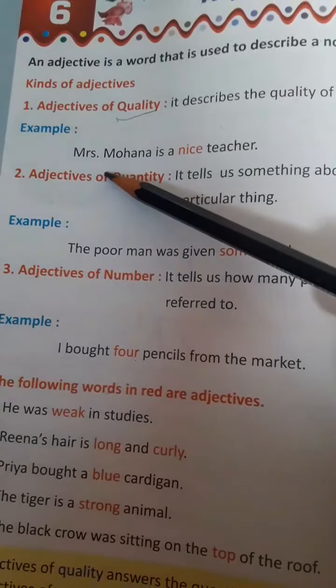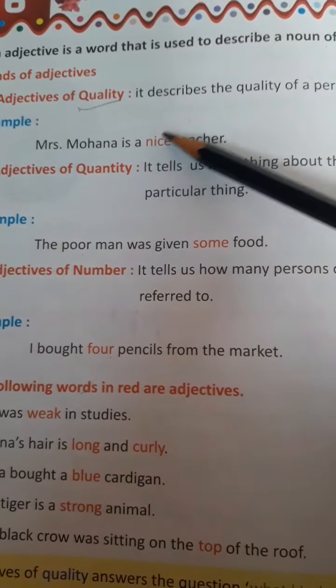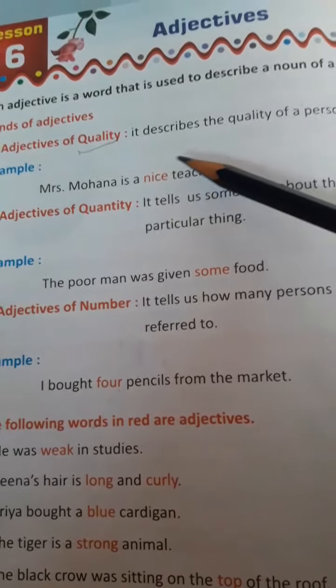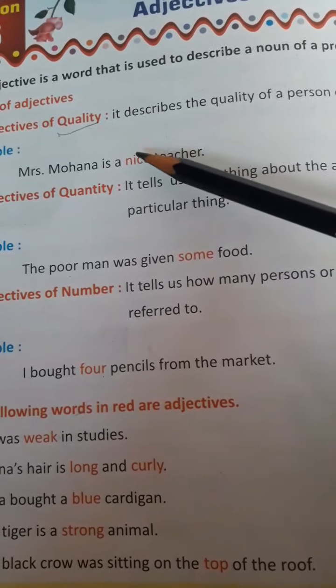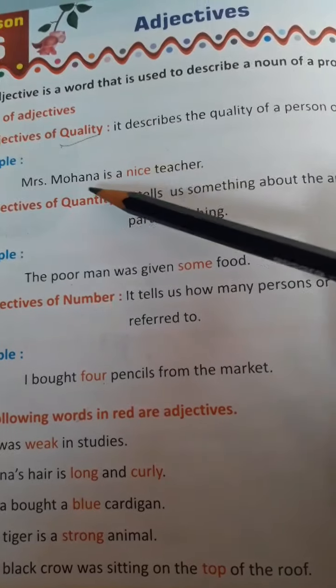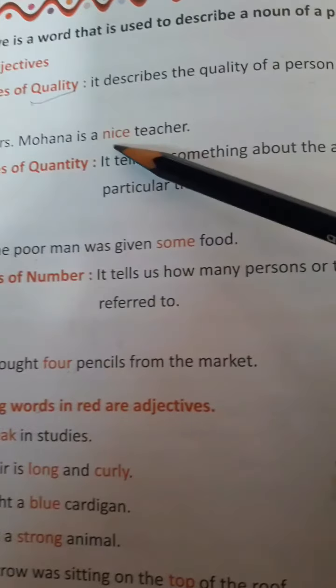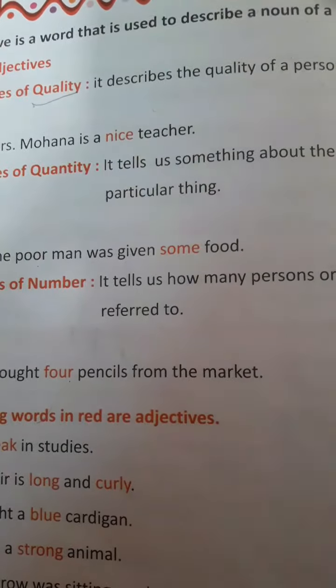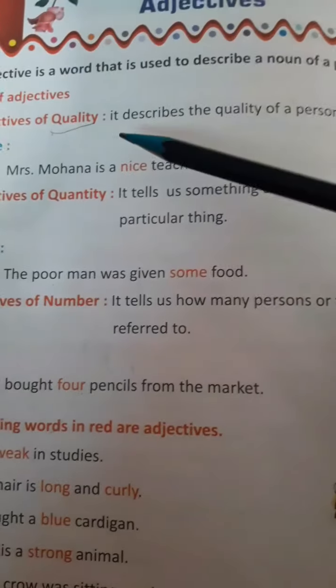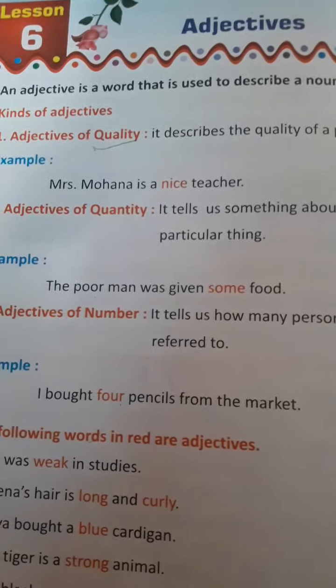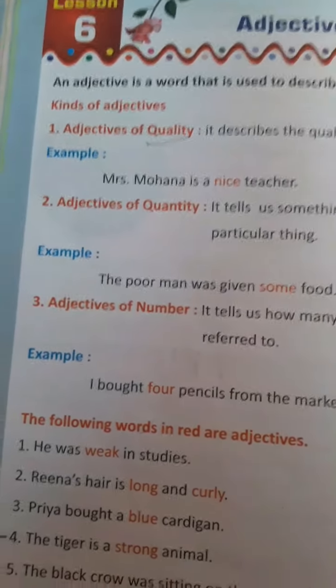For example, here it is written, Mrs. Mohana is a nice teacher. Here, what is nice? Nice is the quality of this person. I said that she is a nice teacher. So this is your adjective of quality, nice. You can take some more examples also.